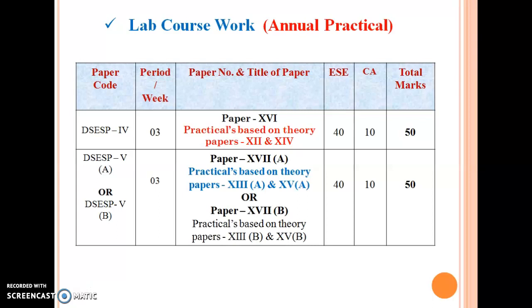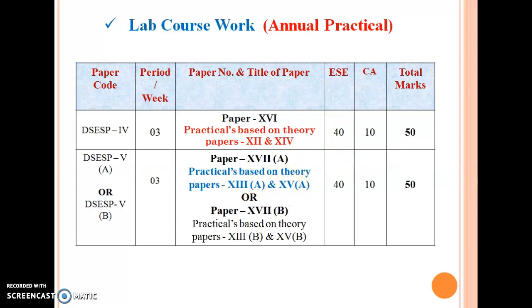So this is the lab course work. This is the annual practical work. Paper number 16 is based on the practicals of paper numbers 13 and 14. Similarly, paper number 17A is again based on the theory papers, paper number 13A and 15A.